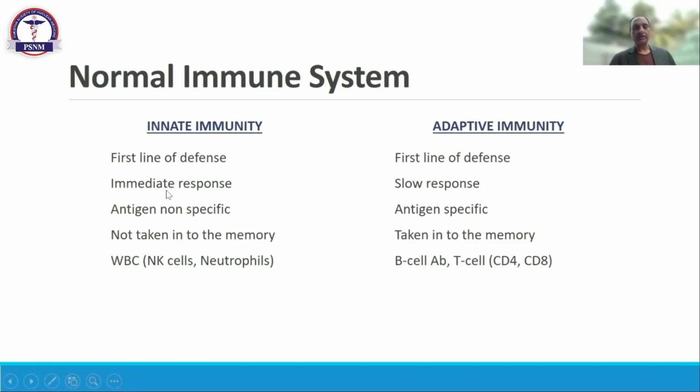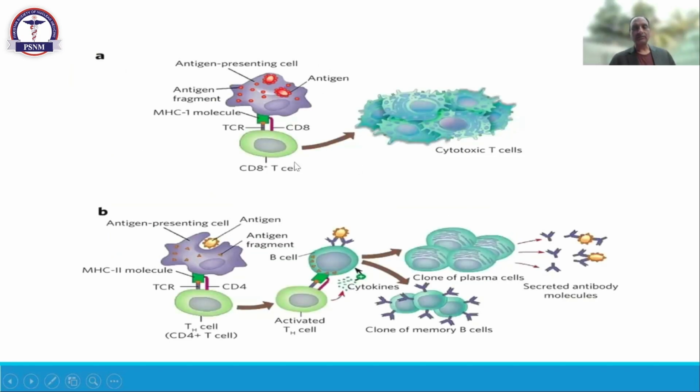The innate immunity is the immediate response. Adaptive takes time; it's basically through memory. It's antigen non-specific in the innate and antigen specific in the adaptive. In the same way, when there is some antigen attack on the T cell, CD8 has its own capability to take action and kill the tumor cell. But CD4 takes the help of the T helper cell. The helper cell activates the B cell, and then the B cell releases different antibodies, which can help us in treating the cancer patient.